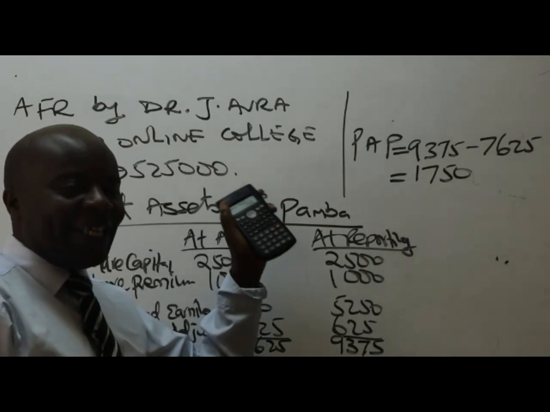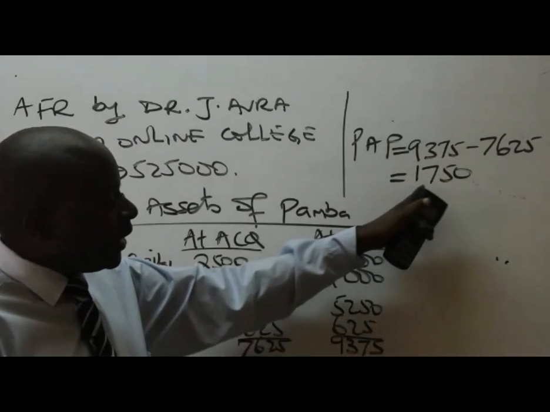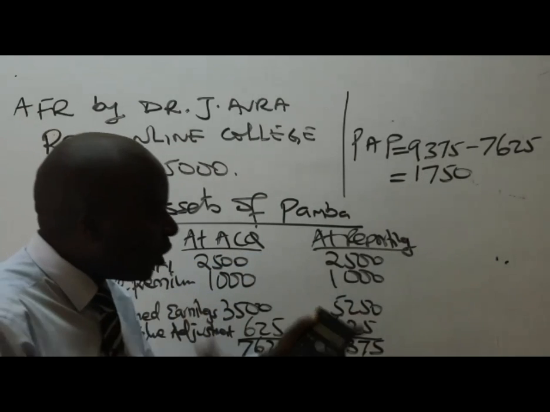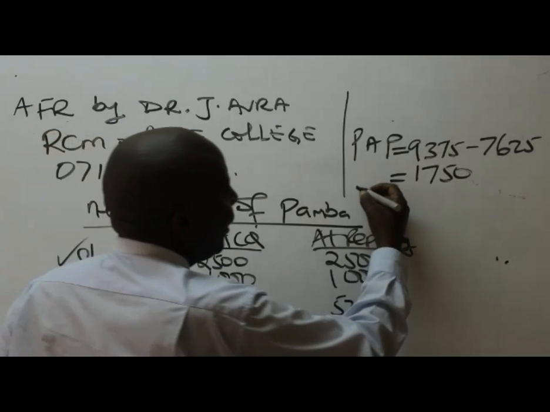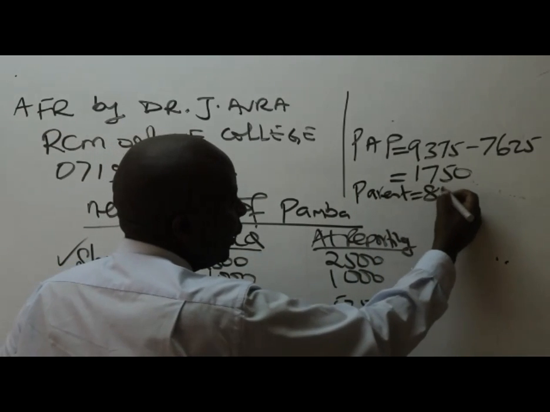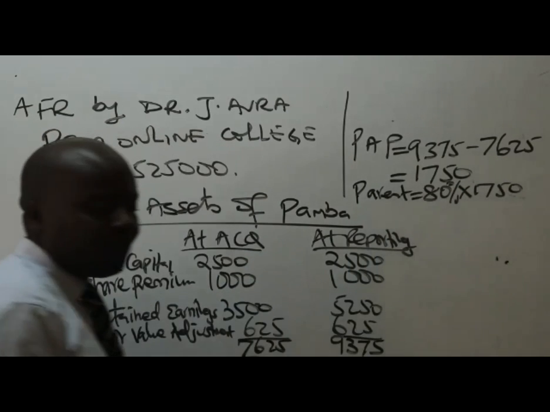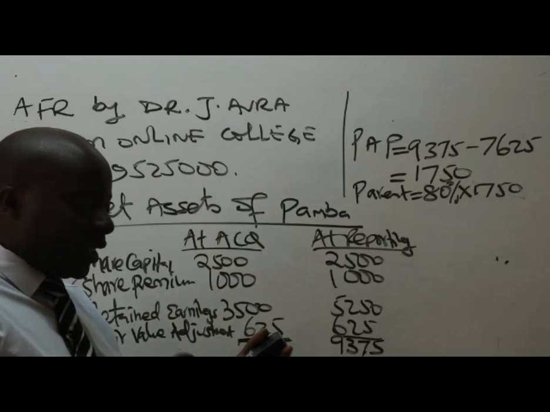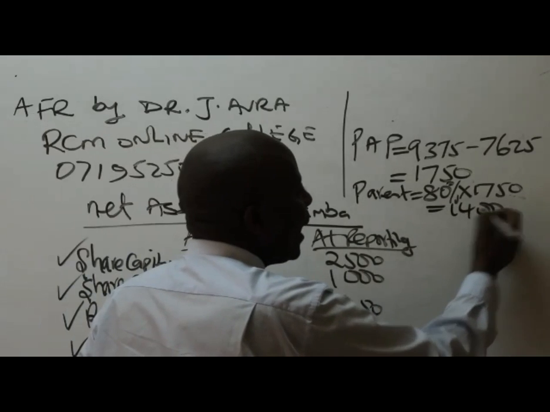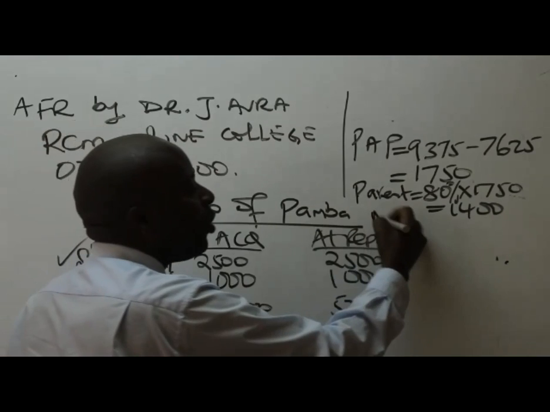I know this is irrelevant for part 1, but if I'm the one doing this, I'll go ahead and share the PAP out for the subsequent parts. The parent is going to get what share? We know that the parent has 80%. So 80% of 1750, times 0.8, gives me 1400. So the parent will take 1400 of this post-acquisition profit. And then the balance will go to NCI.